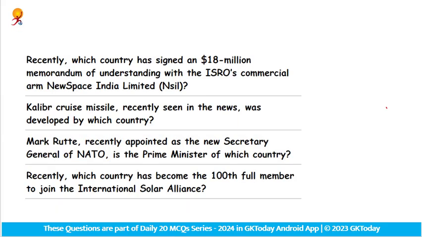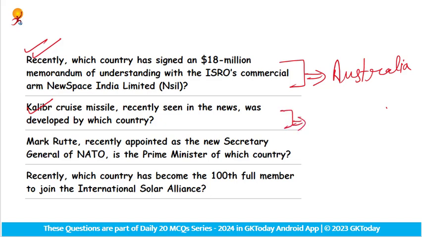Let's move to the revision questions regarding the countries. The first one is: recently which country has signed an $18 million memorandum of understanding with ISRO's commercial arm, New Space India Limited? This deal of India is with Australia. So the answer is Australia. Next one: the Kalibr cruise missile, recently seen in the news, was developed by which country? It was developed by Russia.